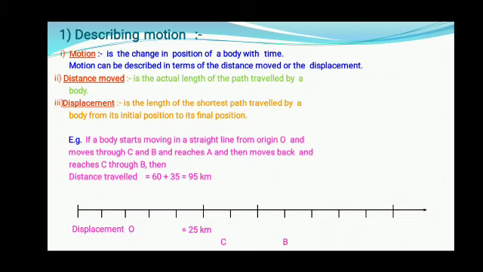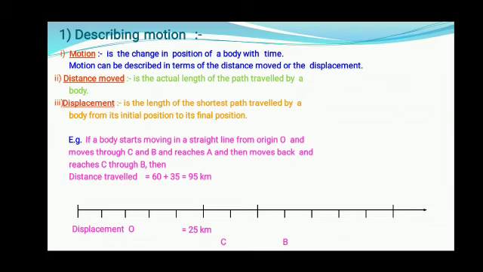Children, here one diagram is given. If a body starts moving in a straight line from origin O, children, your origin is O, and moves through C and B and reaches A, then moves back and reaches C through B. So what is your distance? 60 plus 35 kilometers is equal to 95 kilometers.